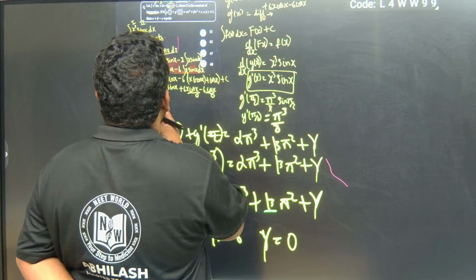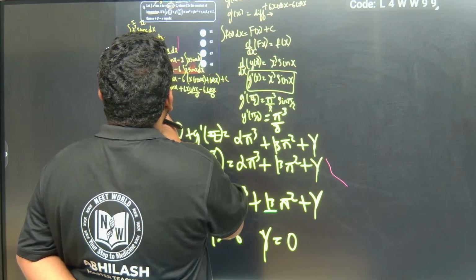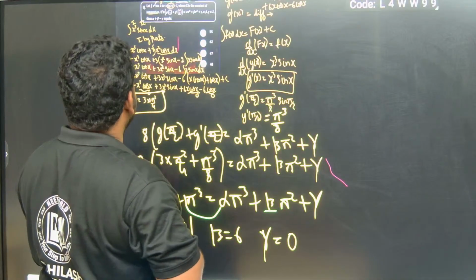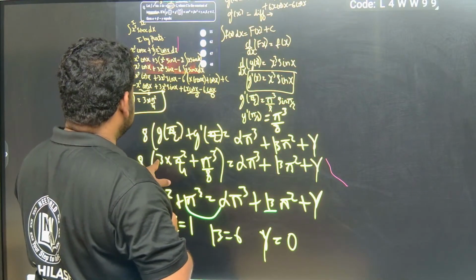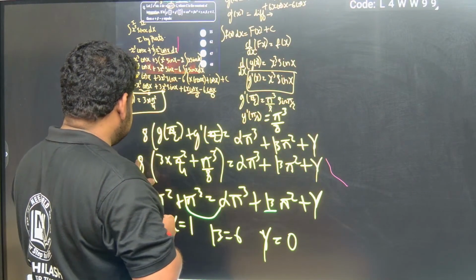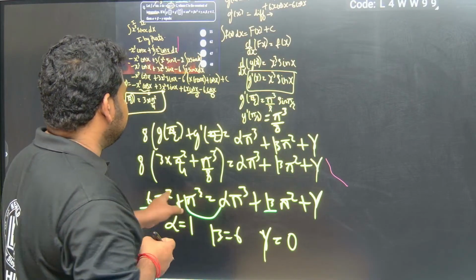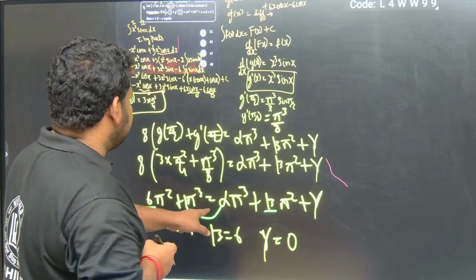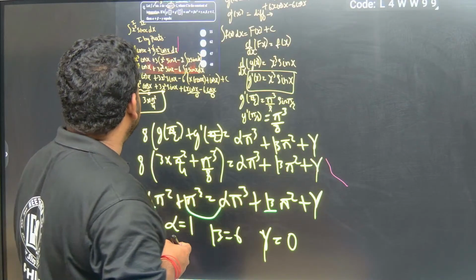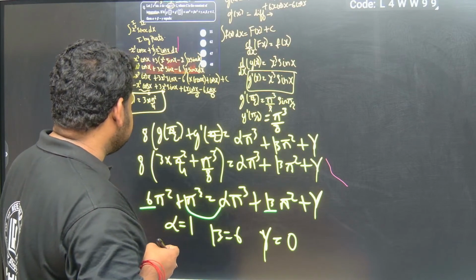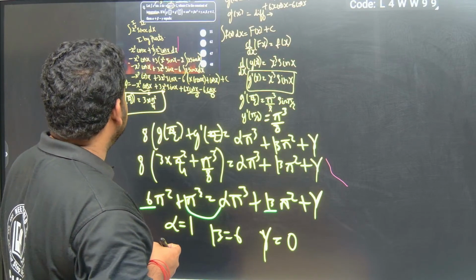Pi cube, x cube is pi cube into pi cube by 2, 2 cube. Okay, this is 3 into pi square by 4, that is 3 into this will become 4 2s are 3 2s are 6 pi square, this will be pi cube. Okay, all right, alpha pi cube plus beta pi square plus gamma, alpha plus beta minus gamma. So I'll get alpha plus beta minus gamma.